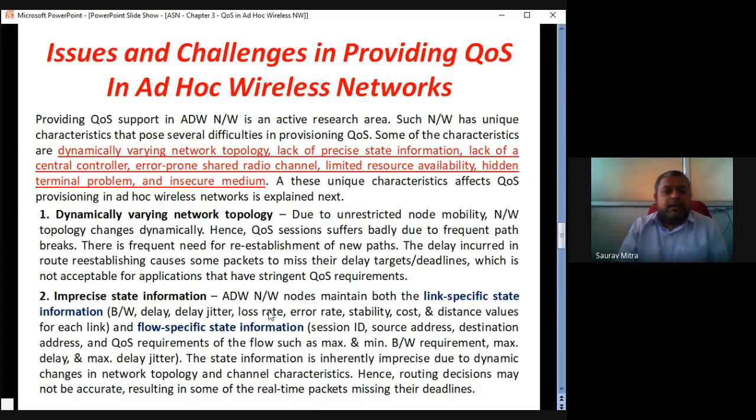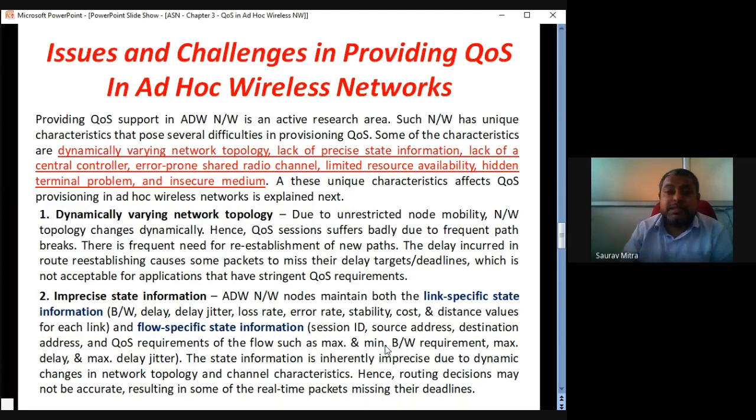if control packet exchange increases in the case of imprecise state information, then every node should have this data, that is bandwidth, delay jitter, loss rate, error rate, stability, about the other nodes. But to have all this information at every node, a lot of control packets have to be exchanged, and the more control packets exchanged, the more overall overhead is required in any network, and more overhead will cost more bandwidth for the network.